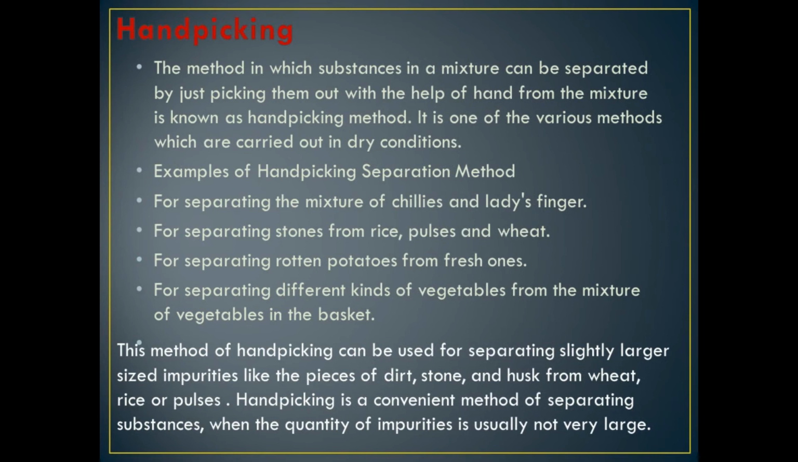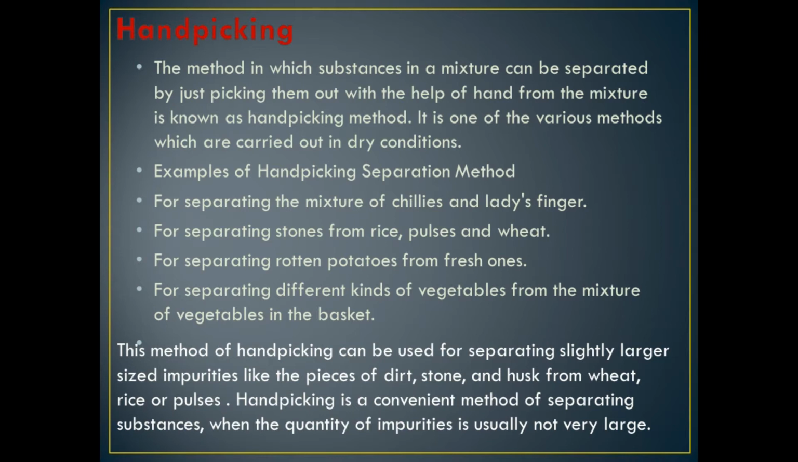For example, separating different kinds of vegetables from the mixture of vegetables in the basket. I have just said that, isn't it? Is it clear? Hand picking is homework. 6th class children, the homework is in the video itself, in my slides itself. Otherwise you will call me again 10 times and everyone asks me differently. Type the methods of separation of substances, first hand picking, which I have explained. Write it with the diagram, explain in 4 lines, and send it to me, 6th class.